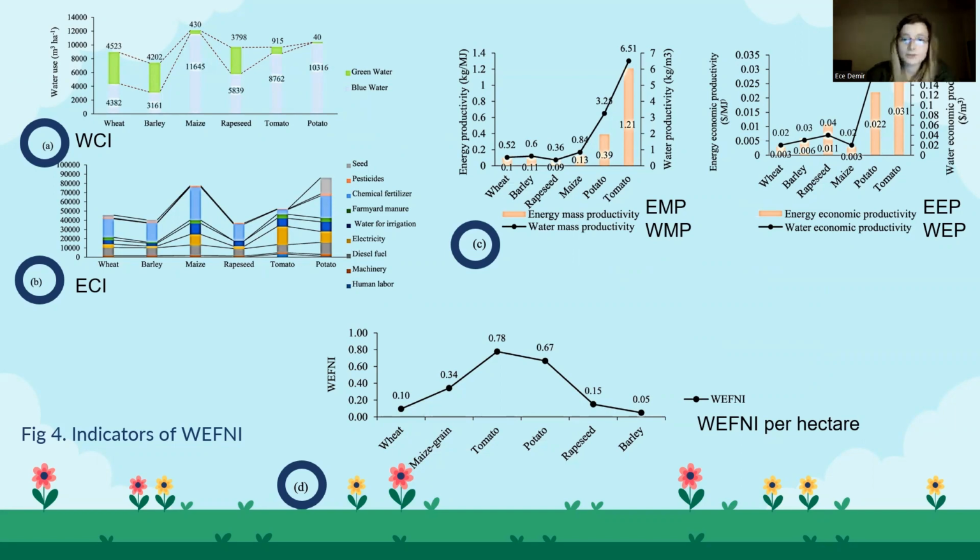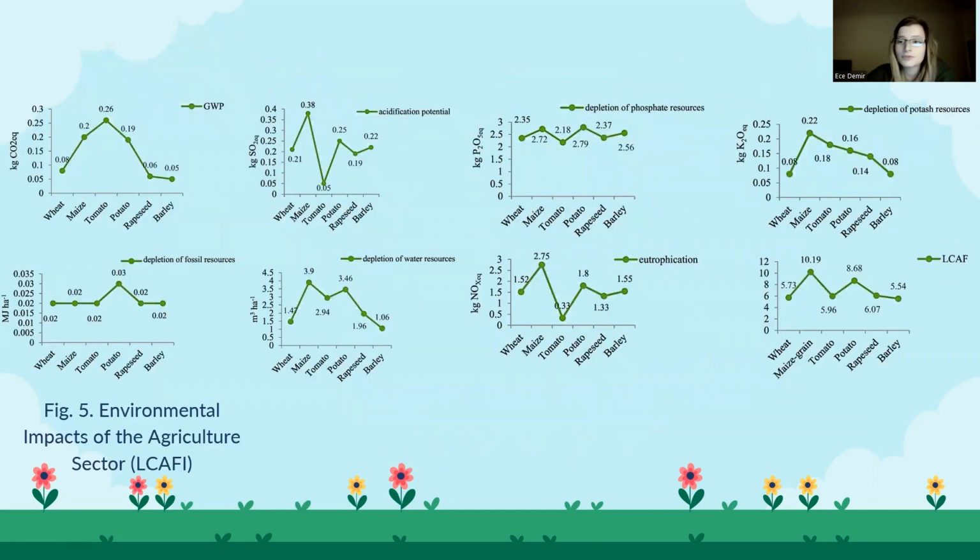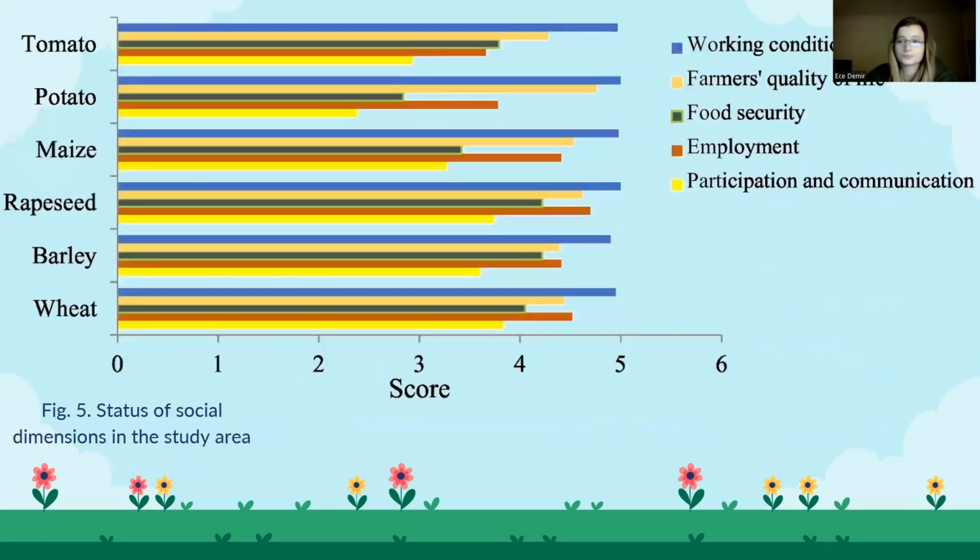That's the objective. In figure 5, you can see the environmental impact of the agriculture sector in terms of different crops per hectare. In the last one, you can see the LCA final indicator. And in the region, maize grain has the highest environmental impact according to this picture. Now, figure 6 displays the social dimension status of each crop based on 5 categories. According to this, desirability of working conditions is the highest priority for farmers, while participation and communication is the lowest priority.